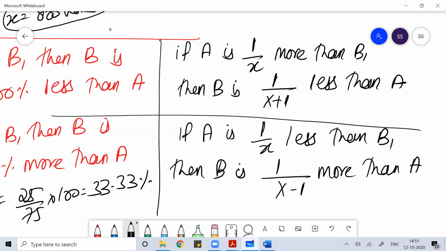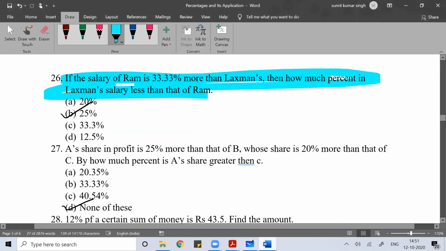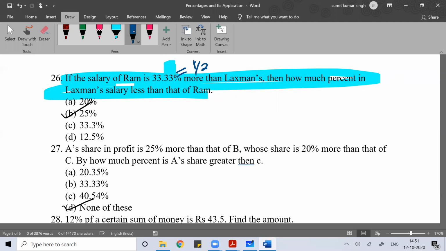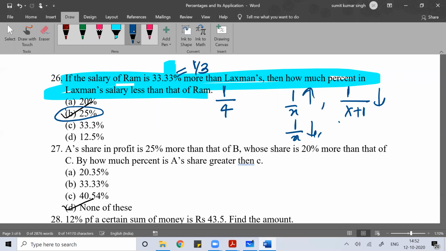So when I'm saying salary of Ram is 33.33% more, 33.33 means 1 by 3. If salary of Ram is 1 by 3 more than Lakshman, then Lakshman's salary is 1 by 4 less than Ram. Simple. So if Ram's salary is 1 by X more, then Lakshman's salary is 1 by X plus 1 less. If Ram's salary is 1 by X less, then Lakshman's salary is 1 by X minus 1 more.